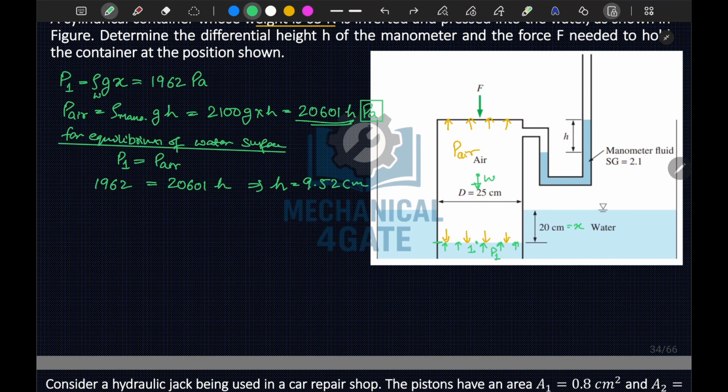So this here was the first thing that was asked, that is the differential height h of the manometer.